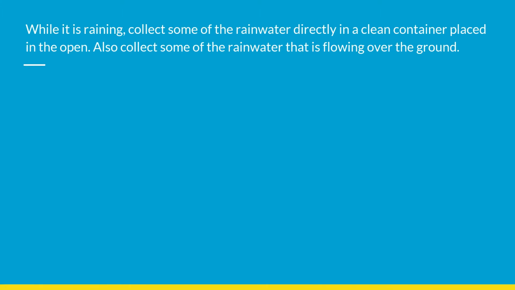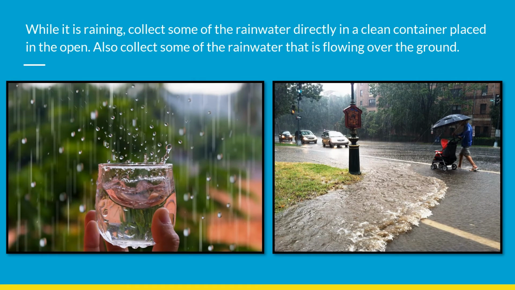Children, we will do an activity over here. First, we will collect rainwater directly when it's raining, and then we will collect some rainwater that is flowing on ground, and we shall observe it. We see that the rainwater that is directly falling from the sky is clear, crystal clear, and it seems that there is no mud in it, nothing dissolved in it. However, the muddy water is unclear, has a lot of soil mixed with it, and it flows on ground, so we don't know what else might be in it.